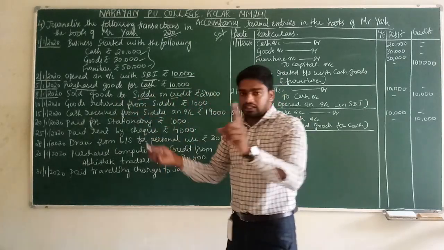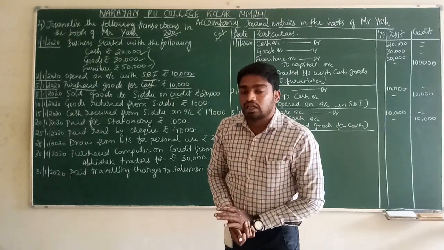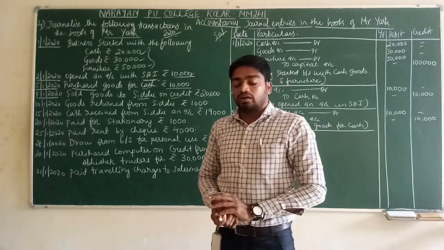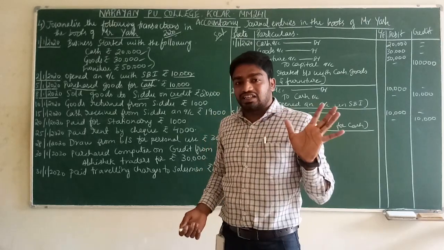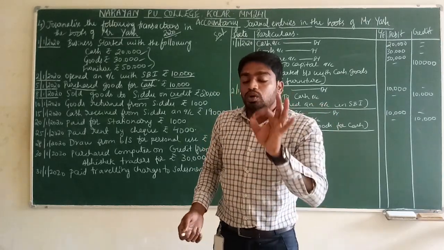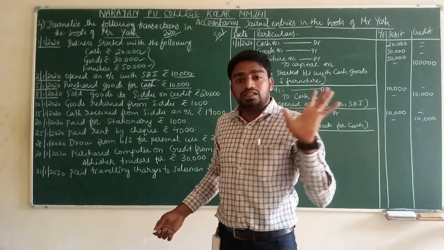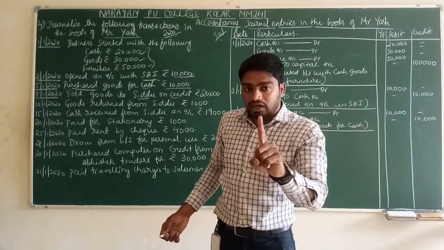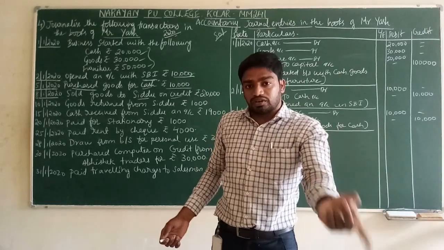Sidhu is a name. Which rule does it come under? It comes under personal account. Debit the receiver. First we have to identify. I have told you, debit the receiver. Who is receiving goods here? Sidhu is receiving goods here. First we need to identify the debit, then we go for the credit.